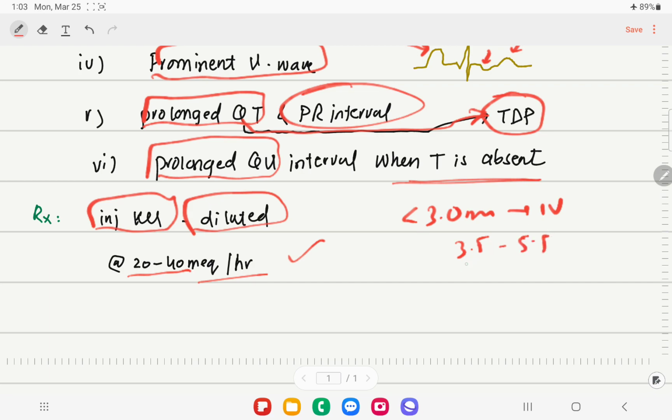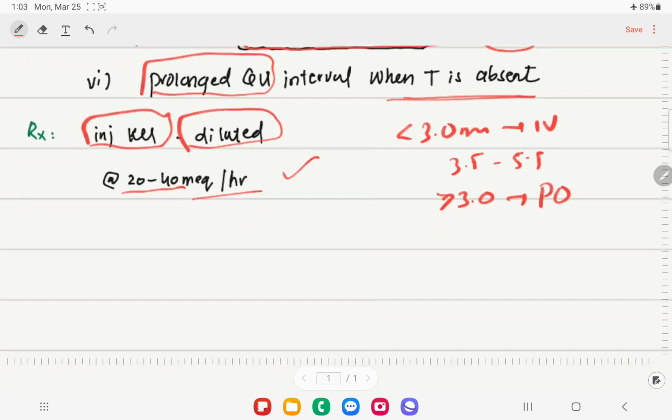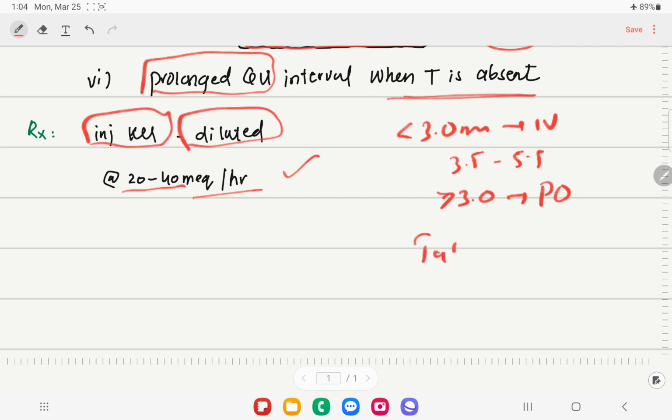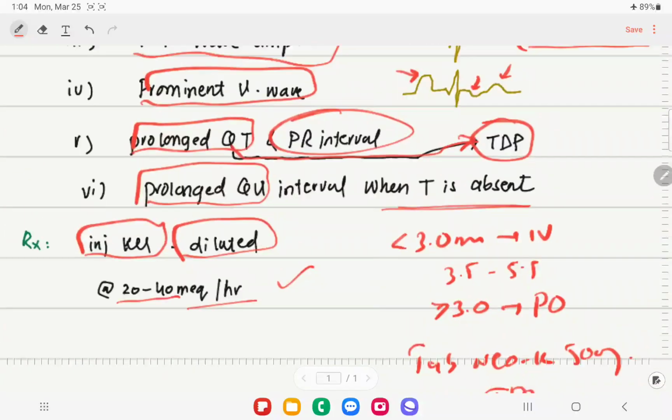Once we have corrected the hypokalemia and it is now more than 3, we will have to add potassium in per oral form, and it comes with the brand name Neo-K tablet. Neo-K 500 mg we can give TDS. So that's all for the hypokalemia component.